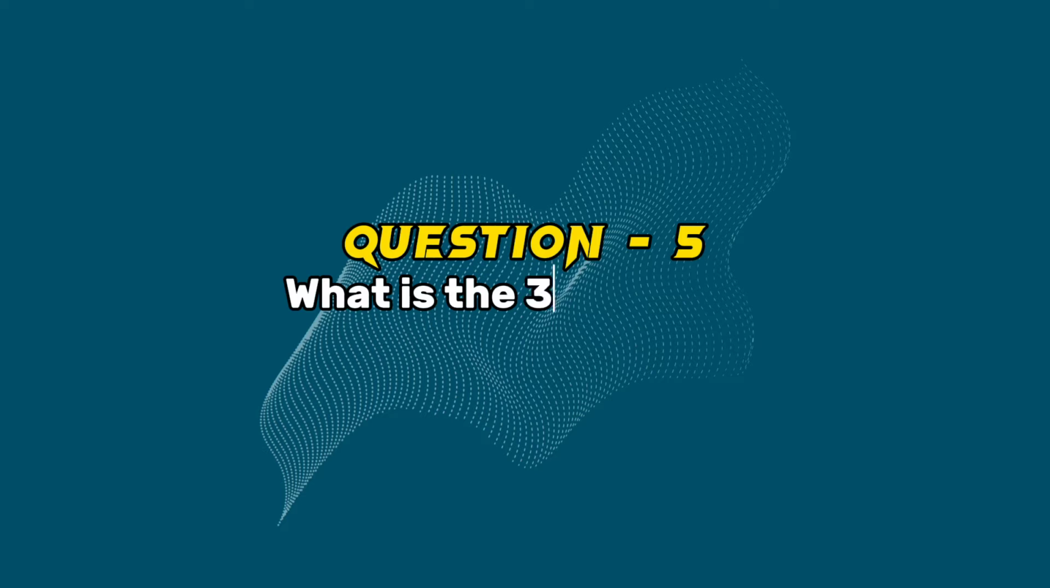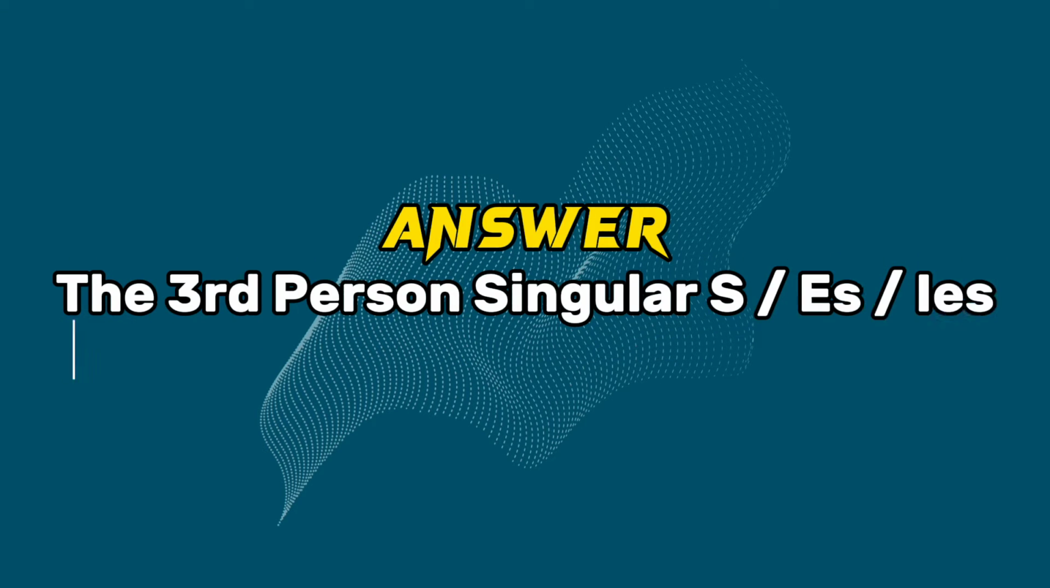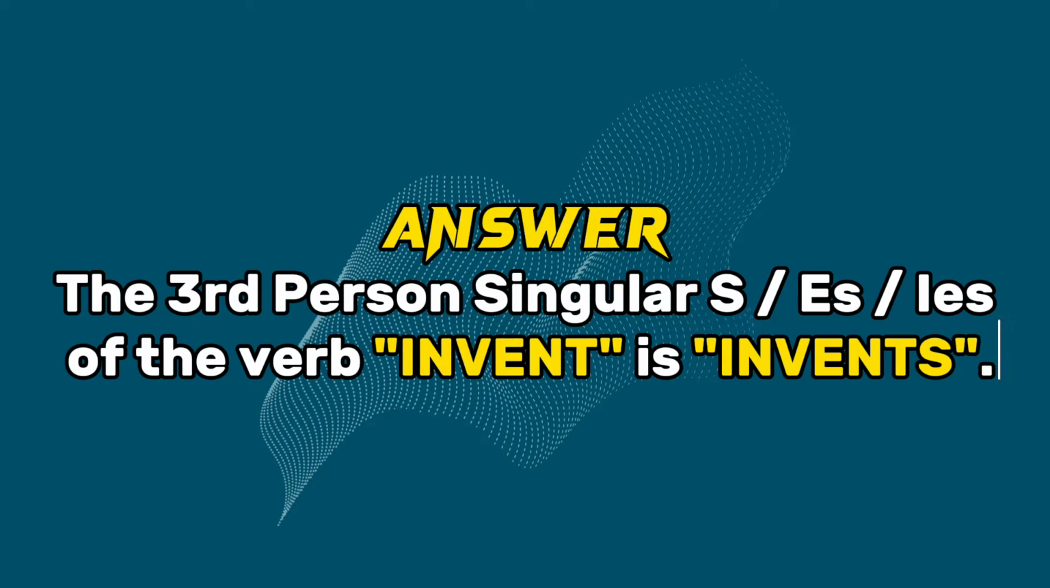Question 5. What is the third person singular simple present of the verb invent? Answer. The third person singular simple present of the verb invent is invents.